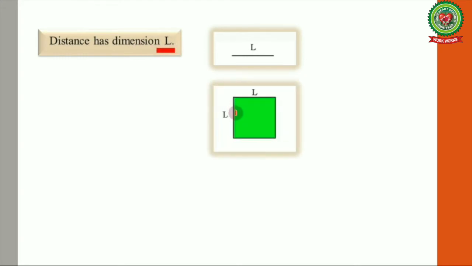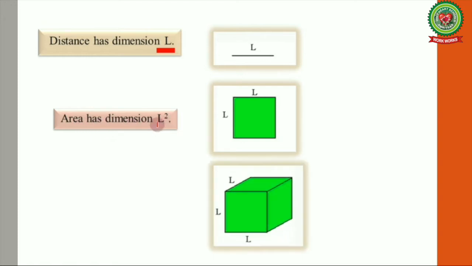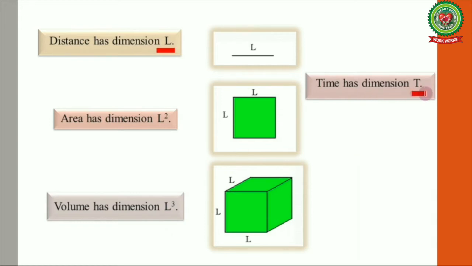So let's see how this dimension works for us. L is the dimension of length, so distance has the dimension of length as distance is also a length. Secondly, area is length multiplied by length, therefore area has dimensions of 2 in length. Volume has dimensions of 3 in L. Now time has dimension T.